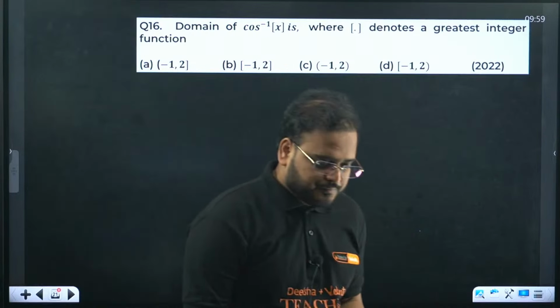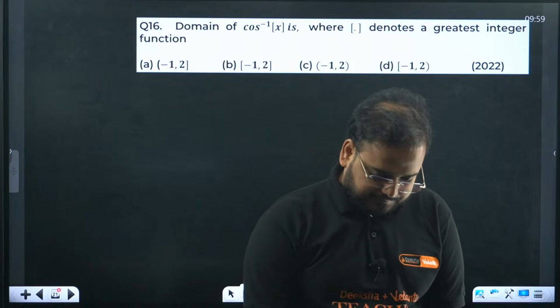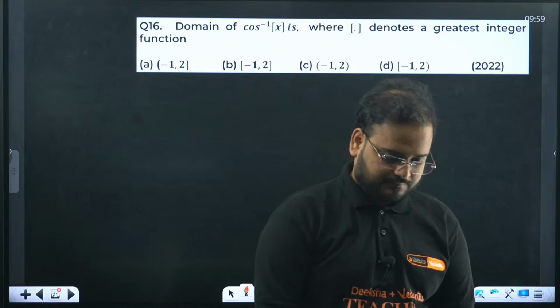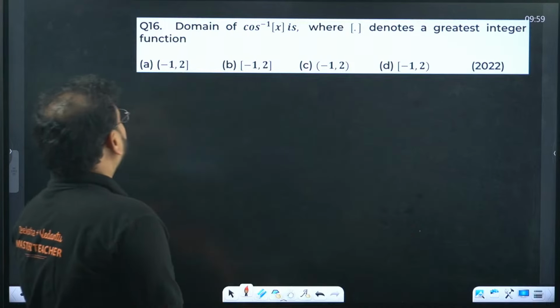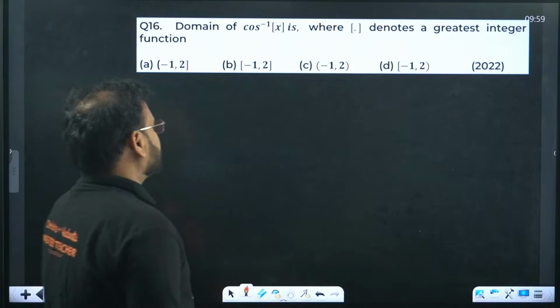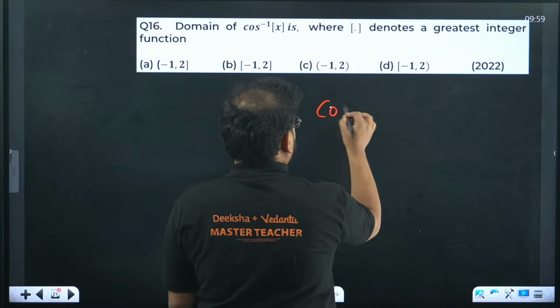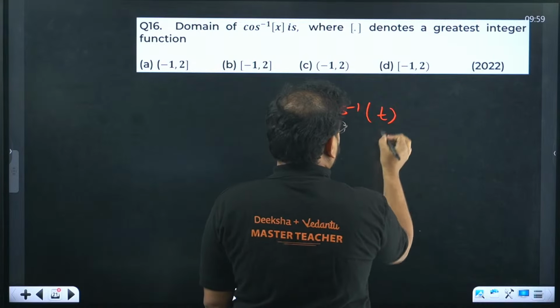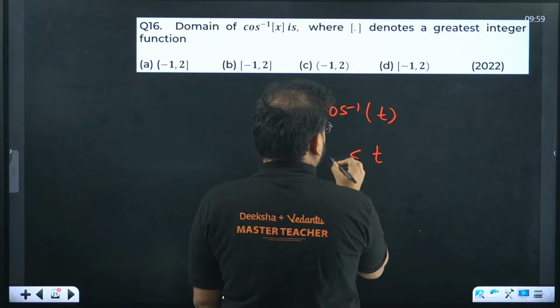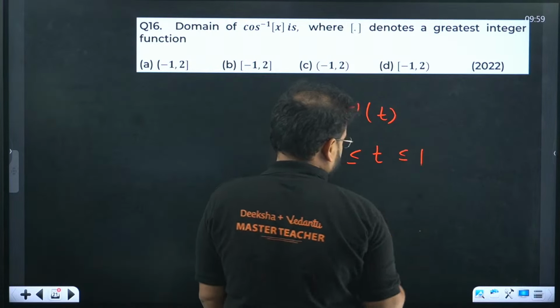16th one now. Domain of cos inverse of, okay, this is a good question. This confuses us, so let's write this as t. Don't worry about anything else. Domain of this will be what, sir? T from minus 1 to 1.